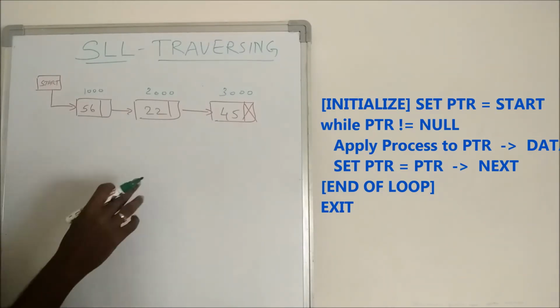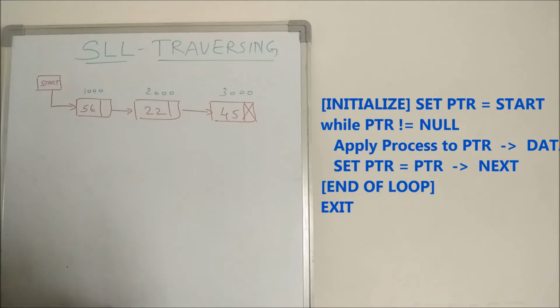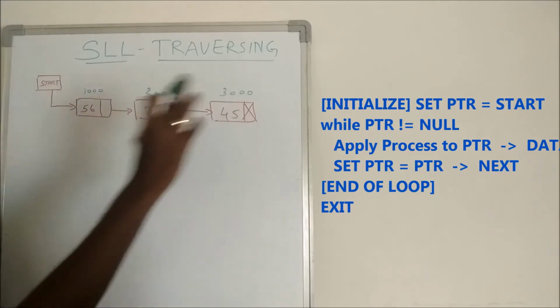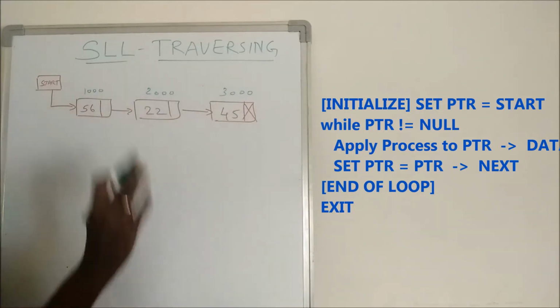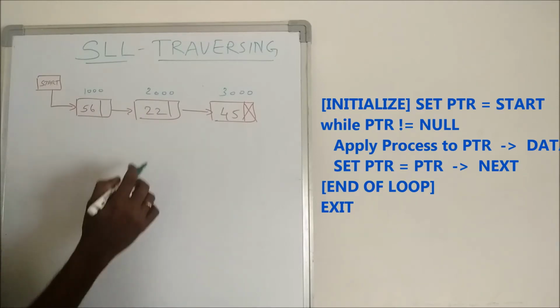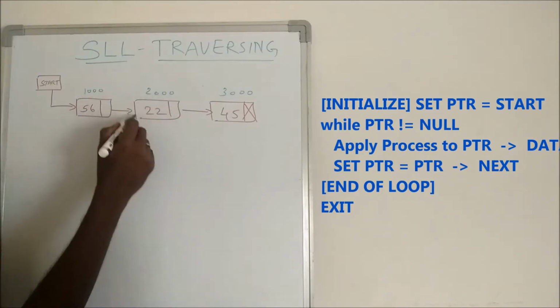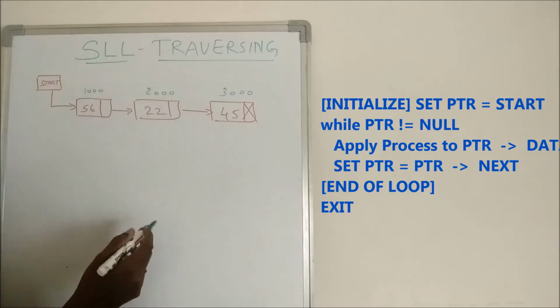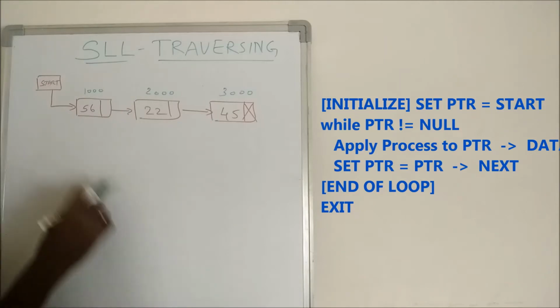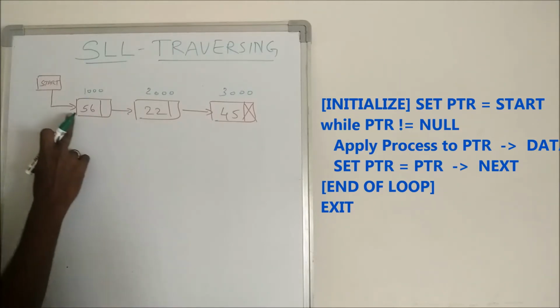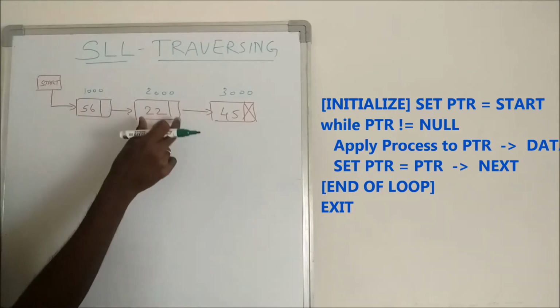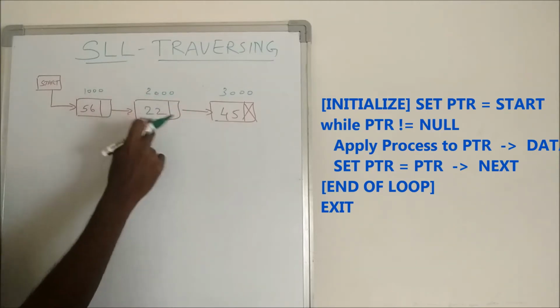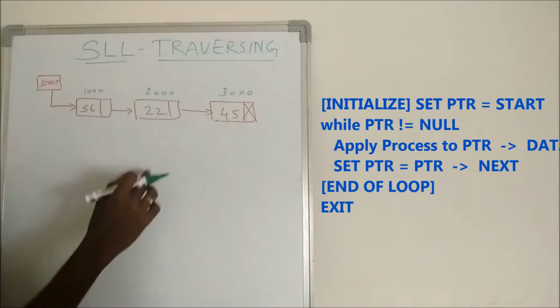Now we are going to traverse. What is traversing? Traversing is nothing but visiting all the nodes or exploring all the nodes. For example, if I want to do some operation on this node, say change the value 22 to 46, then I have to travel from the start to this particular node and only then can I change the value. Traversing is the best example.